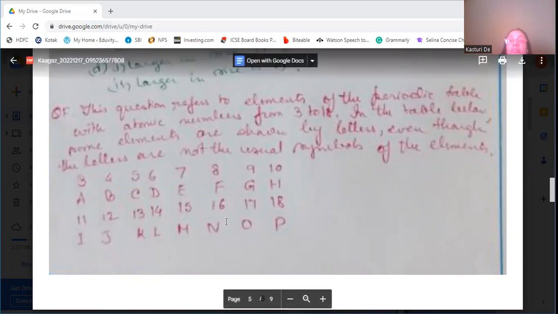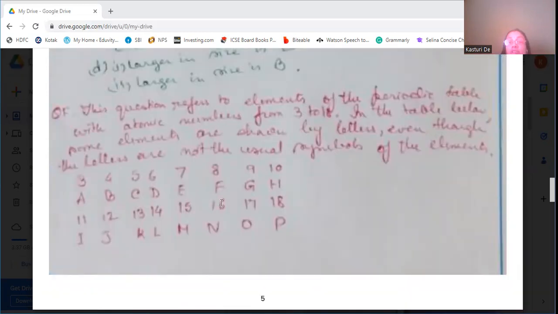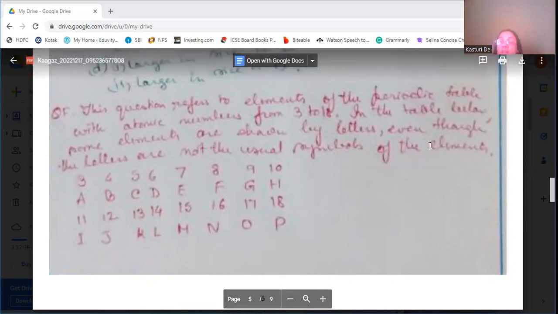Okay. Now the next question. This question refers to the elements of the periodic table with atomic numbers from 3 to 18.